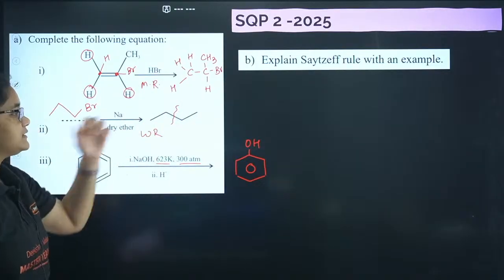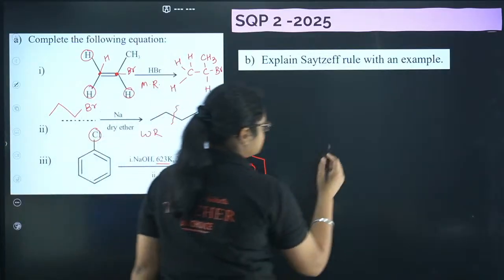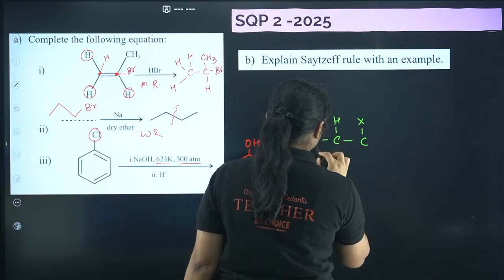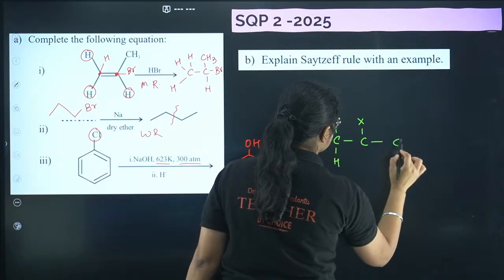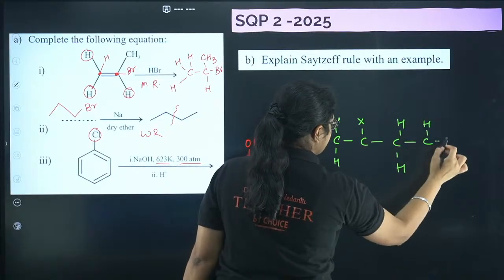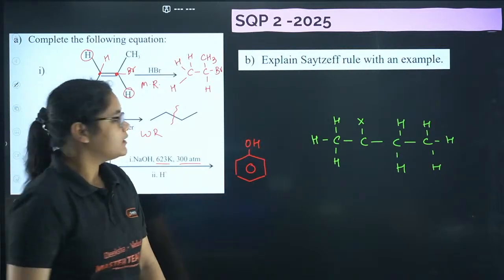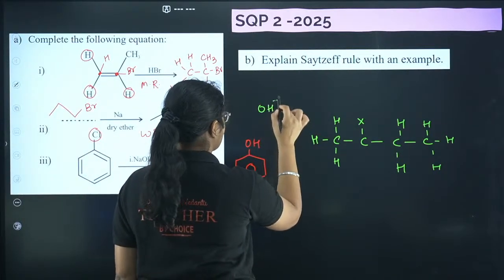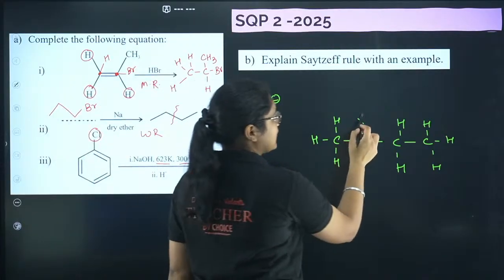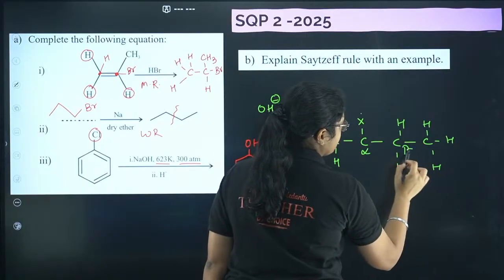Next, what is Saytzeff rule? Explain with an example. So let us first discuss this one quickly, then we'll go for the answer. So now see, suppose you have an X group here. Students, any doubt you have, you can just put down in the comment section. I'll be answering all your doubts as well. Now see, suppose this is a haloalkane I have. Now what I'll do is I'll take a base here. Now what will base do? Base will abstract a proton. So there are two protons. Now the carbon which contains the X group is called alpha carbon. The carbon beside it is beta, and this carbon is also beta.